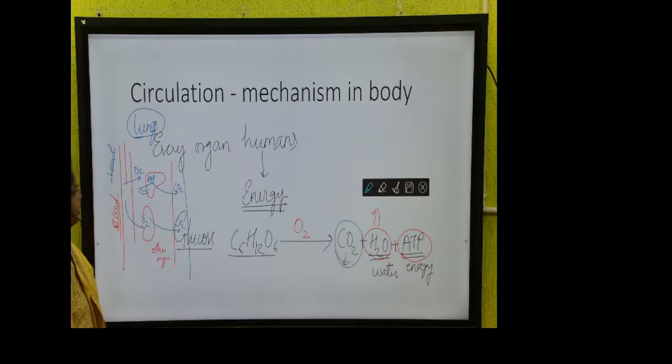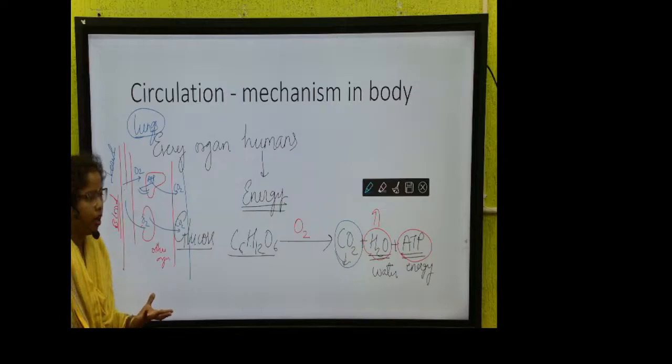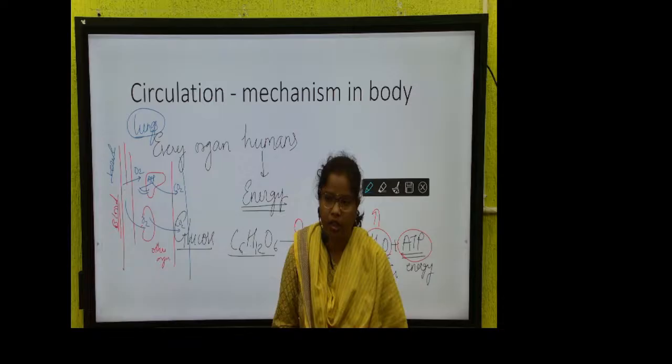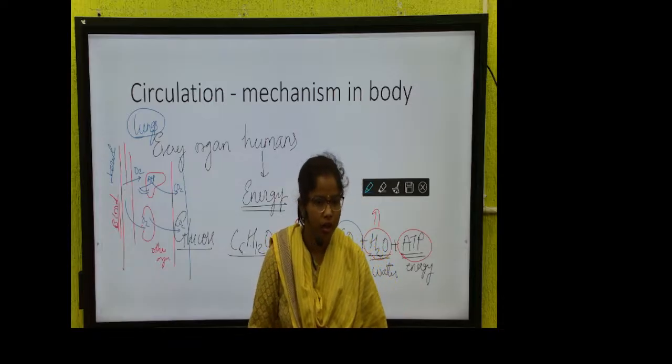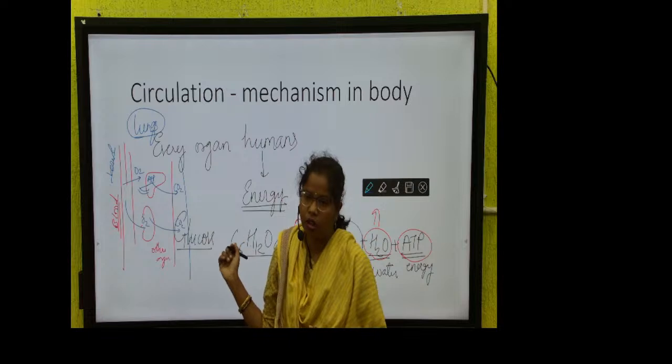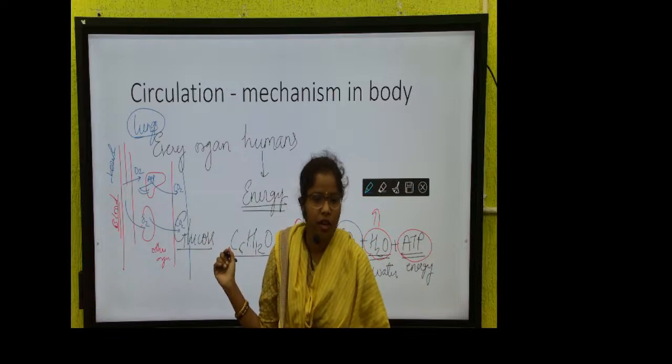आपने एक्सक्रीशन चैप्टर पढ़ा है, और एक्सक्रीशन चैप्टर में आपने ये चीज़ देखी होगी कि हमारे पास कुछ ऐसे प्रोडक्ट होते हैं जो हमारे बॉडी में हार्मफुल होते हैं. Okay, which are toxic to our body. For example, urea is toxic to our body. If you contain urea for one day, it will start damaging your organs. In the same way, carbon dioxide is also toxic for our body. So we cannot contain the carbon dioxide.